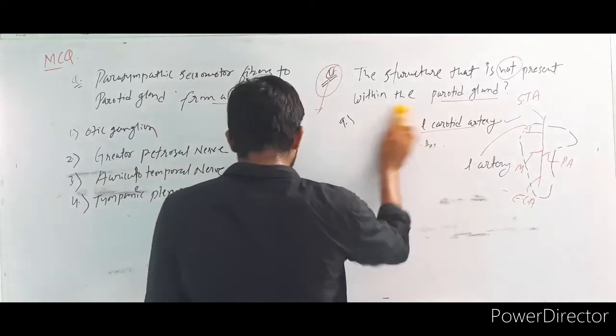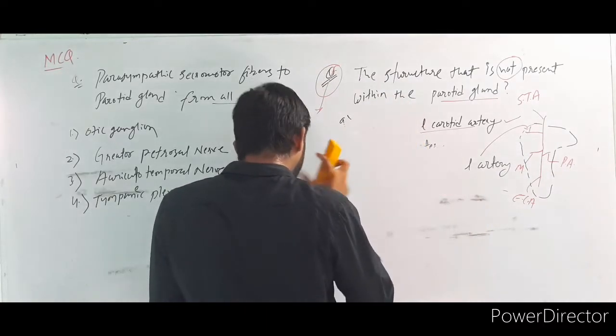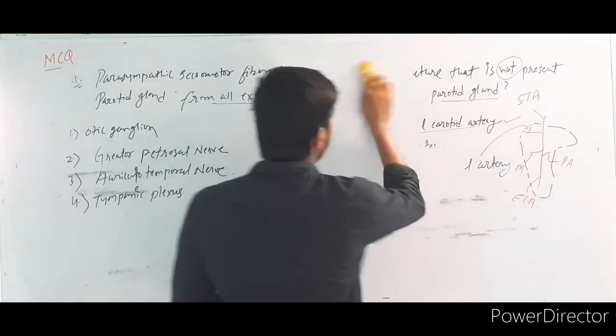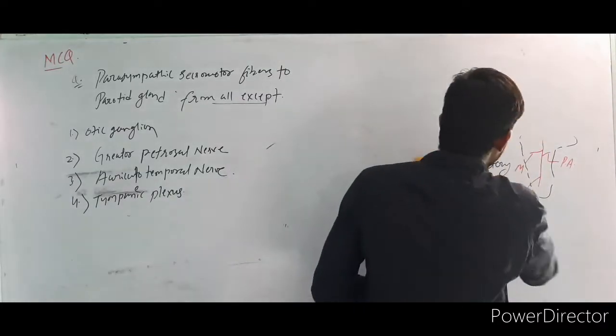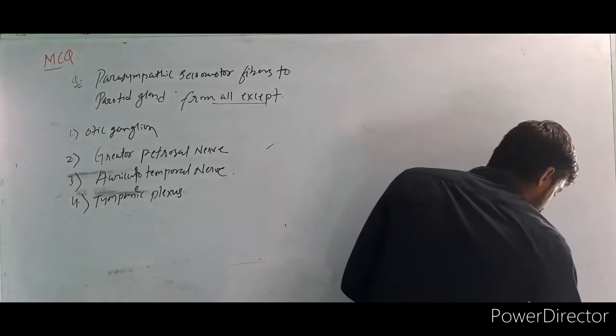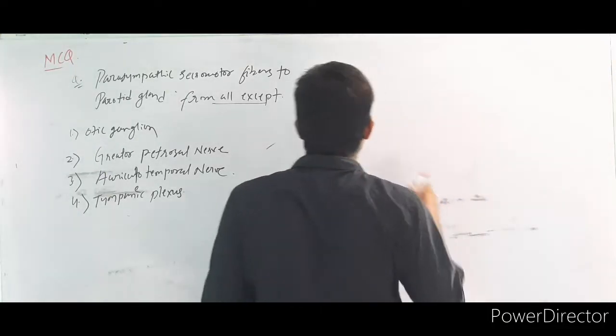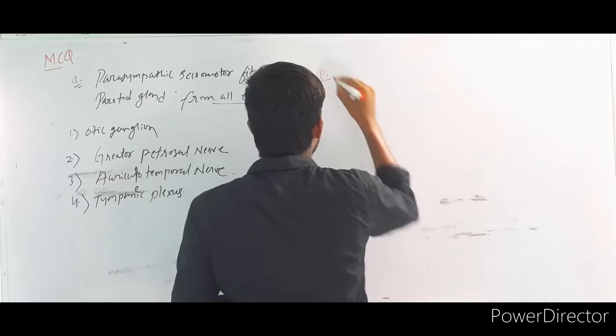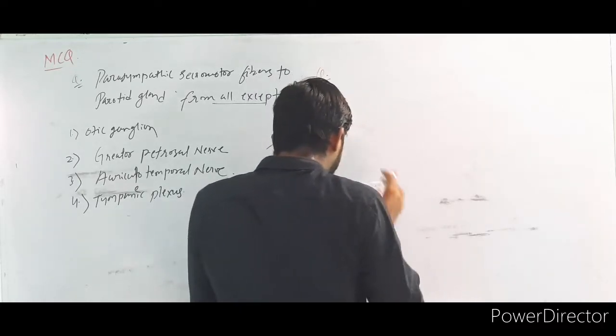Next question. This is a very important question. It was asked in entrance exams. Don't make a mistake. I hope it's visible.